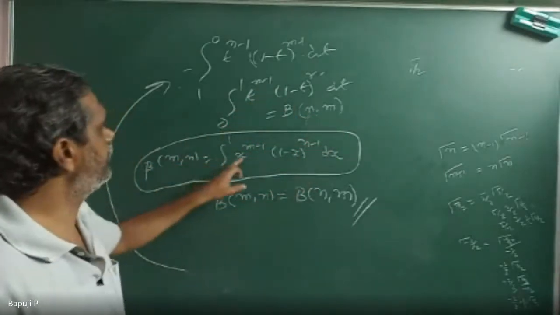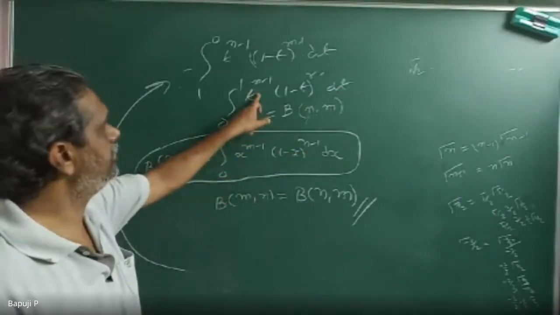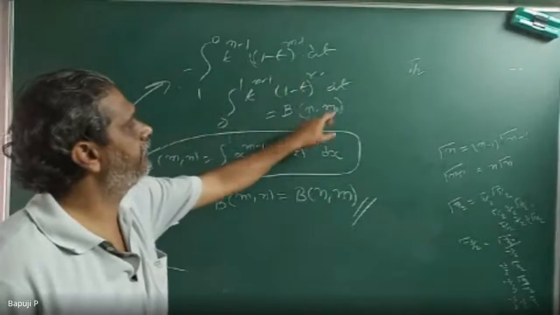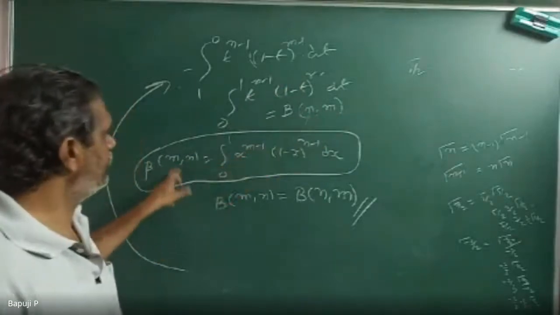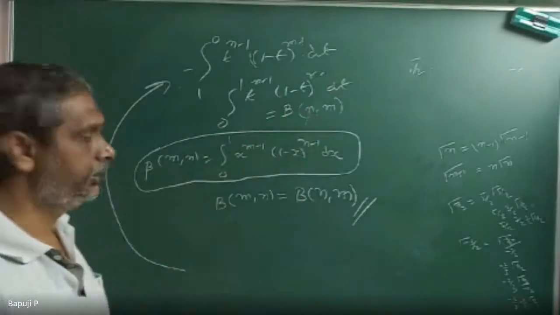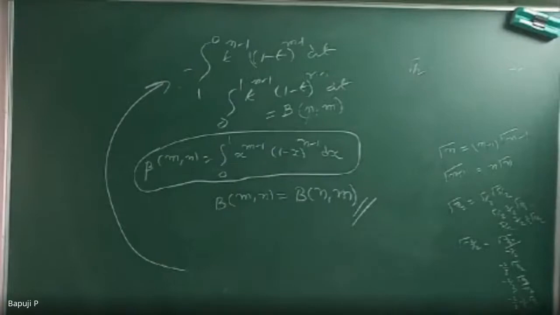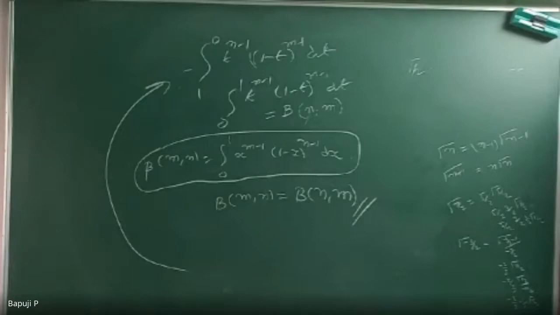Beta of m comma n means x to the power of m minus 1 times (1 minus x) to the power of n minus 1, and x to the power of n minus 1 means Beta of n comma m. I started with Beta of m n and reached Beta of n m. Any doubt? Okay or not? Yes, sir. So Beta m n is equal to Beta n m, proved.